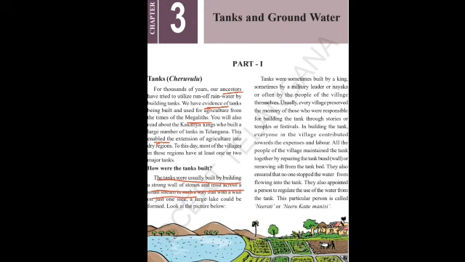Then on the right side, tanks are sometimes built by the kings, sometimes by military leaders or nayakas, or often by the people of the villages themselves. Okay, these are the important points. Okay, students.